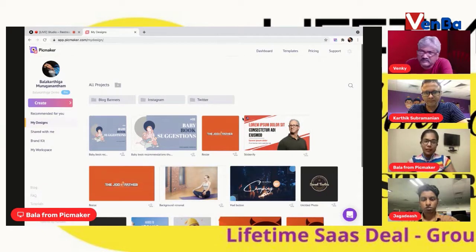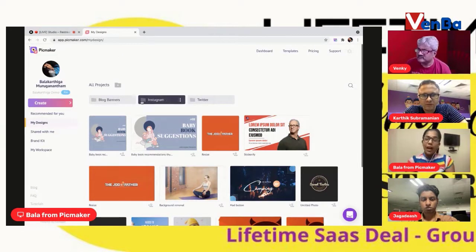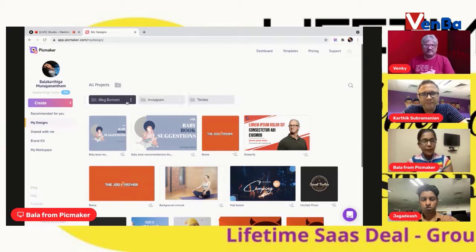Another important thing that you have to keep in mind is we take being organized very seriously at PicMaker. We know that with the pandemic, with COVID and everything, we're all juggling and hustling different things. So staying organized is one of our top priorities at PicMaker. So we've got these folder systems. You can create a hierarchical system of folders and folders and folders, and you can put designs and keep them organized with minimal clutter. So I've organized my folders based on the channels, because I'm a product marketer and I work with different channels. If you are a freelancer or a startup, you can have folders for different brands, different products. It works like that.